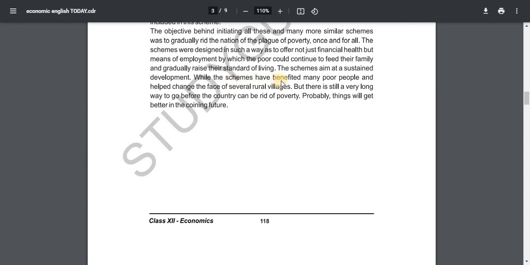While the schemes have benefited many poor people and helped change the face of several rural villages, there is still a very long way to go before the country can be rid of poverty. Probably things will get better in the coming future.